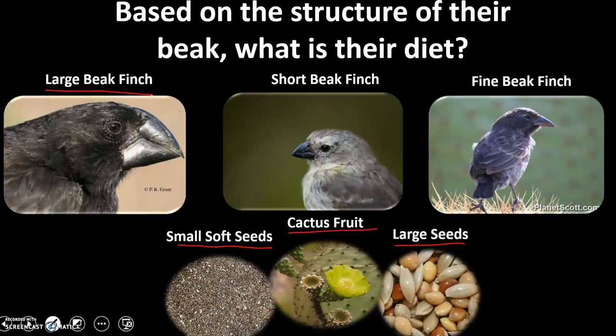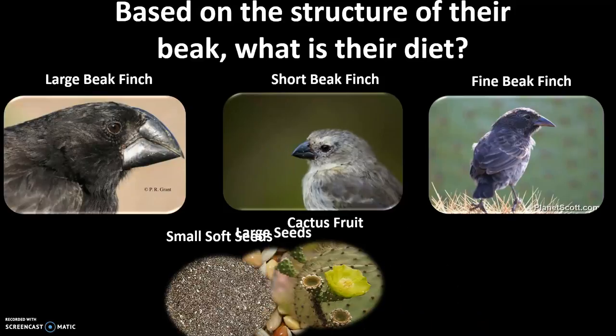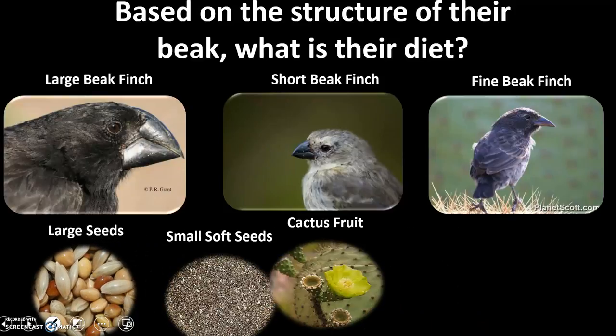So the large beak finch mostly ate larger seeds. Okay, so it needed that strong musculature and that thick beak to crack open those larger seeds. If you look at the cactus fruit, this would be the area that was nutrition for the finches.